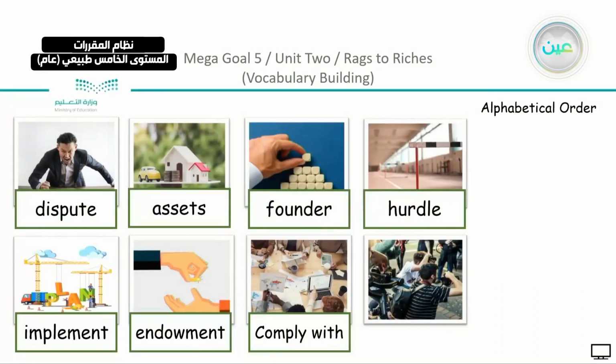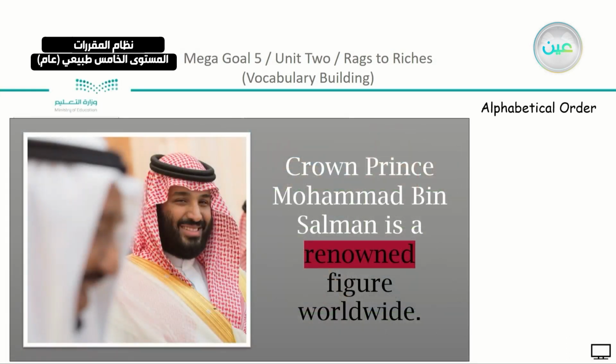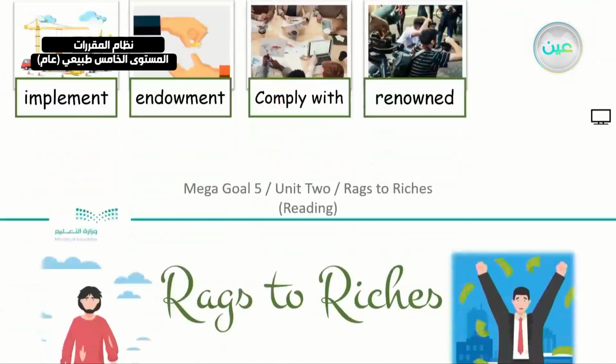And the last one, from the photo, here the cameraman, they are following, or they are taking photos of someone who is renowned or famous, we can say. Now, for example, Crown Prince Mohammed bin Salman is a renowned figure worldwide. Maybe you would think, what is the difference between renowned and the word famous? Renowned is higher level. It is more formal than using the word famous. So this is the difference between the words. These are the 8 words that we have here in the vocab building.